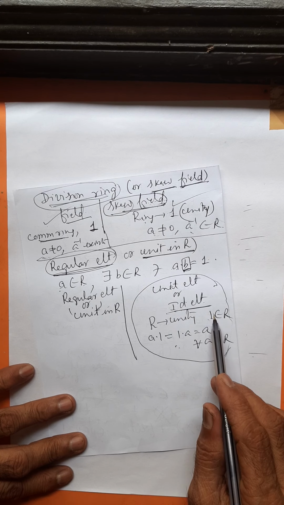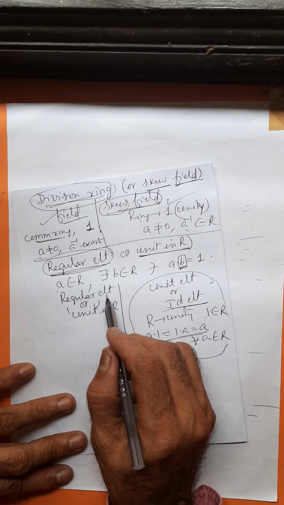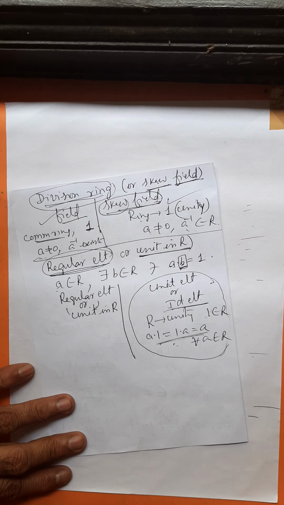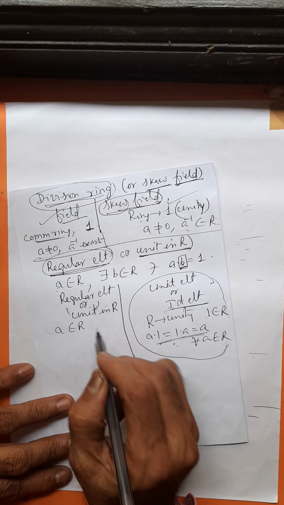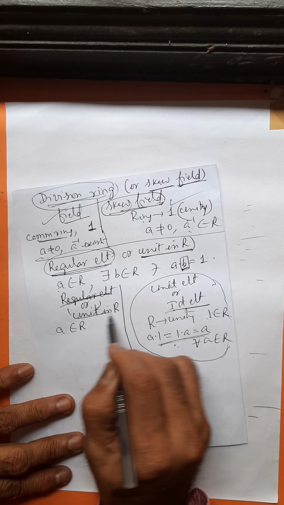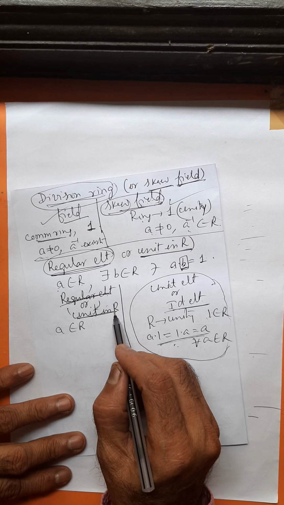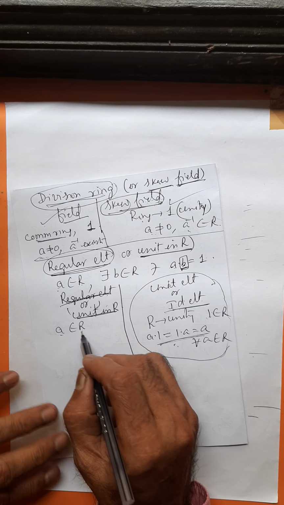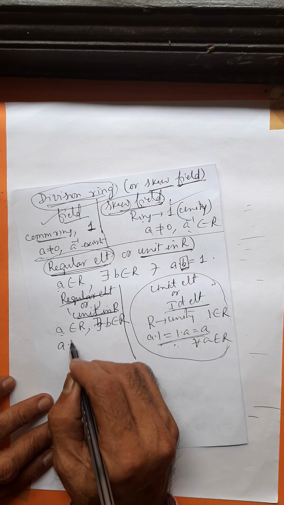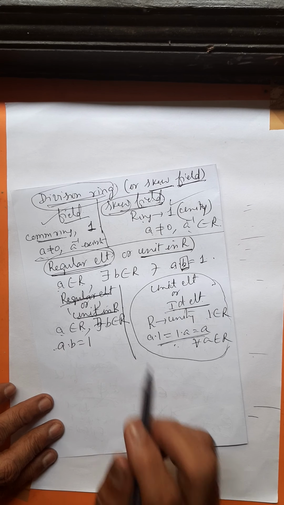That means presence of one with this property. But regular element is not like that. Regular element is an element whose multiplicative inverse also exists in R. A belongs to R is said to be a regular element of R, regular element or unit. Unit and unit element are different. Unit in R is an element of R for which there exists some B belongs to R such that A into B equals 1, that is, B is the multiplicative inverse of A.